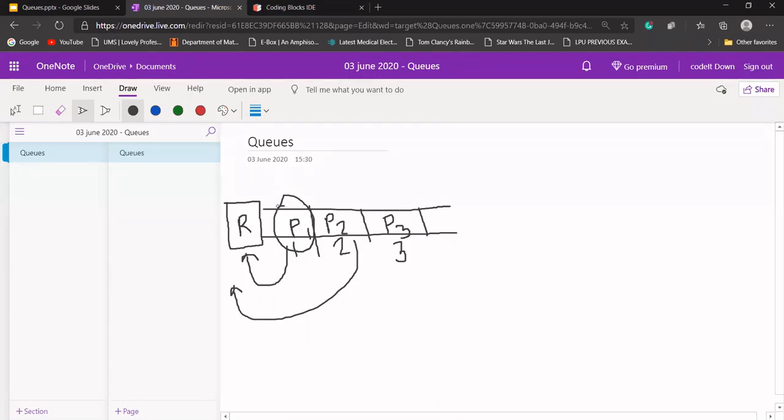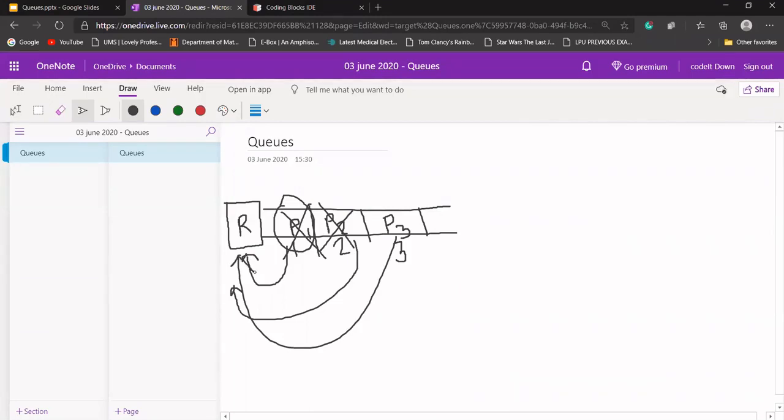When P1 completes its work, P1 will free the resource. Now it is the turn of P2, and the program allocates the resource to P2. Once P2 completes its task, P3 comes, and the program allocates the resource to P3.